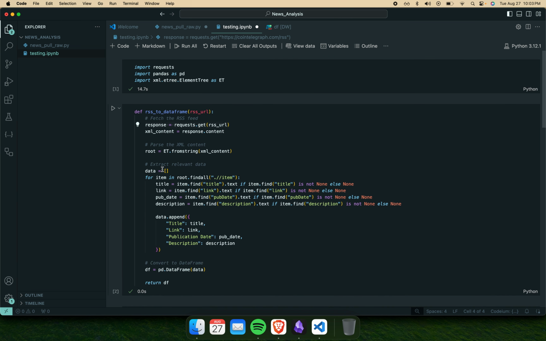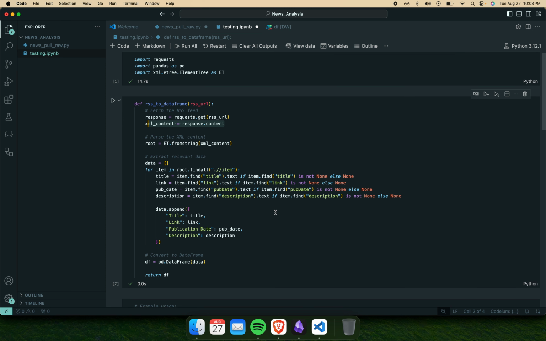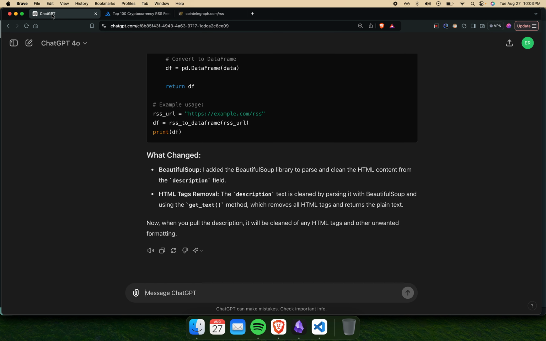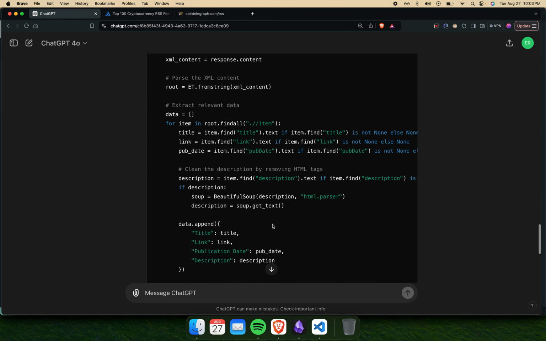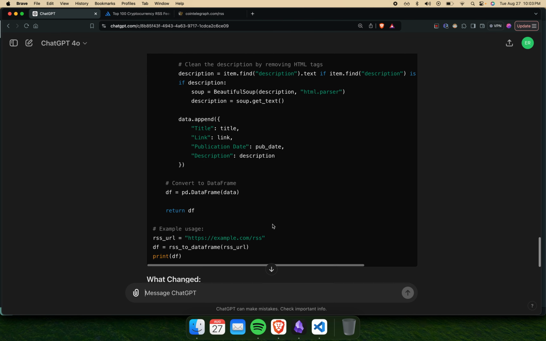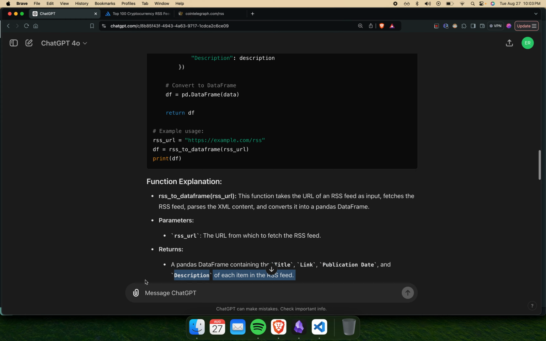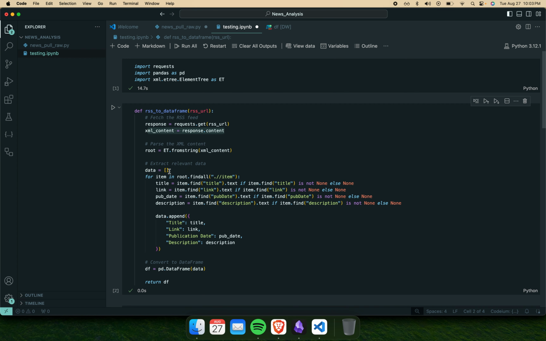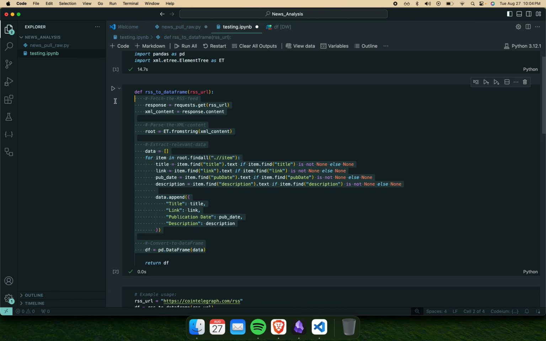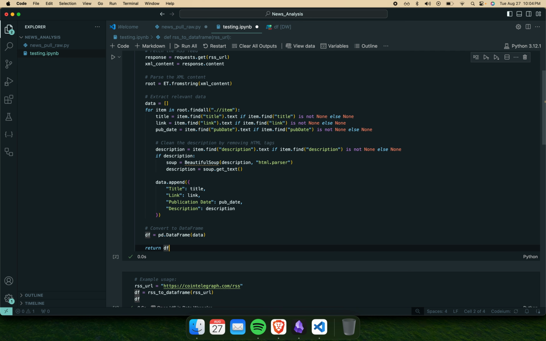What is it doing here in the function? XML content, respond content. Parse the XML document. Okay, I really don't know what I'm doing here. Let me just go back to this. I mean, let's give it a try. Oops. So I'm just gonna take this, put it in here. Don't need this anymore.